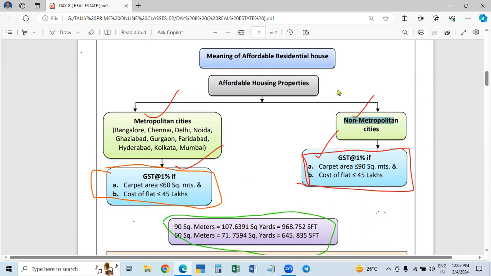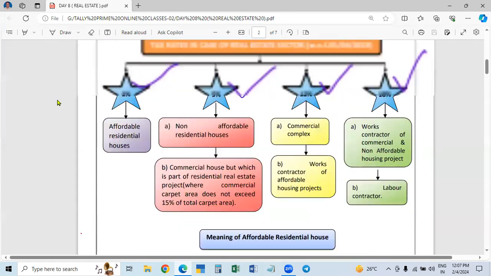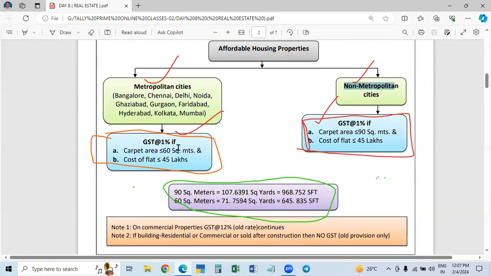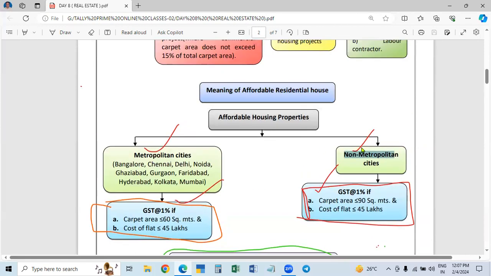And according to this, 1% will be charged. The rate is 1%. That is affordable. So if the units, either metropolitan or non-metropolitan, do not satisfy any condition, both must be satisfied. If the residential unit does not satisfy any one condition, or both, then it is called non-affordable. This is for affordable units, and if it does not satisfy these conditions, it is called non-affordable.